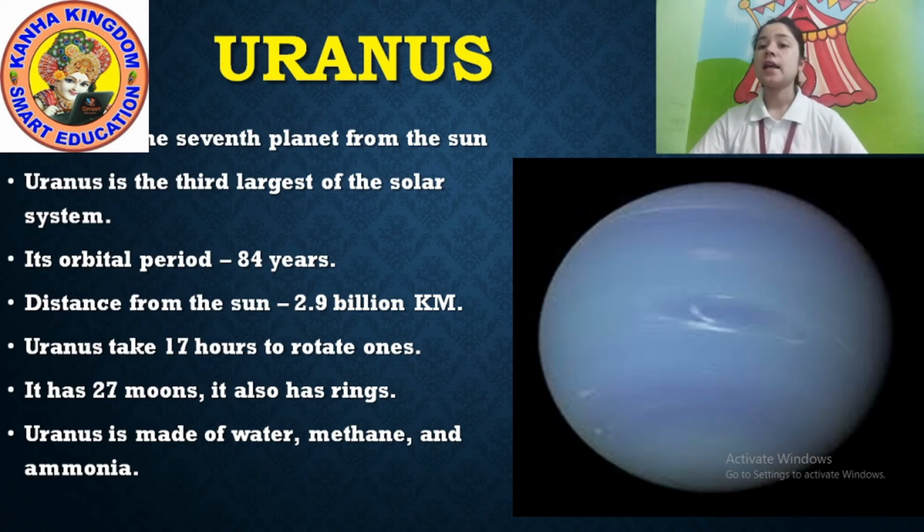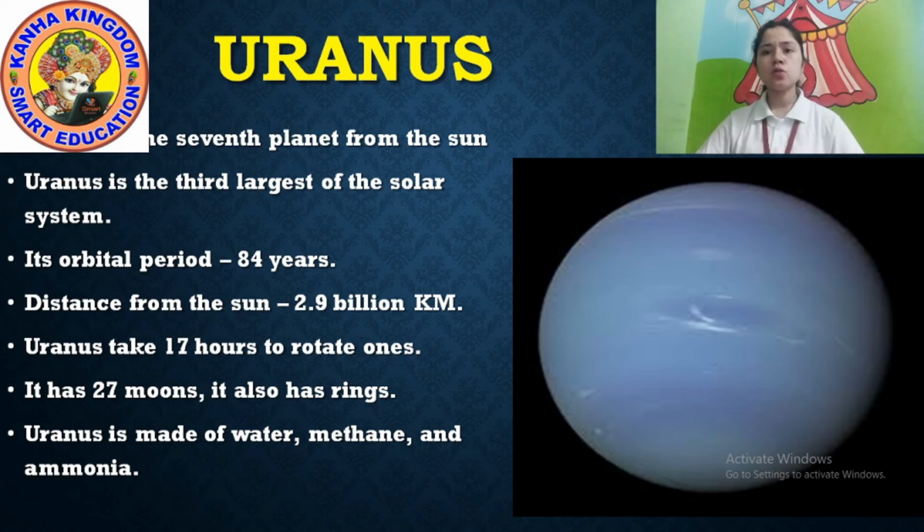Okay, so I'll explain again. Uranus is the seventh planet from the Sun. It is the third largest in the solar system. Its orbit period is 84 years, not days. Distance from the Sun, 2.9 billion kilometers.